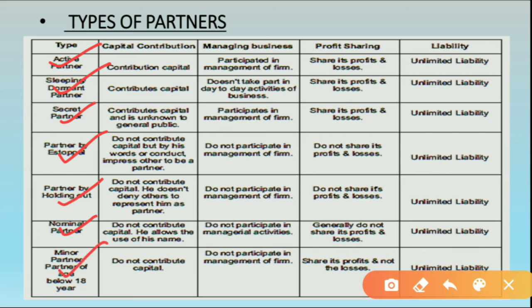All these partners do different activities for the business, and this can be categorized on different bases: whether they contribute capital or not, whether they manage the activities of the business or not, whether they share the profit and loss or not, and whether their liabilities are limited or unlimited. In these 4 criteria you can very well understand all these partners, okay. It is very easy to memorize. Just go and look again at all the terms carefully, you will understand surely.